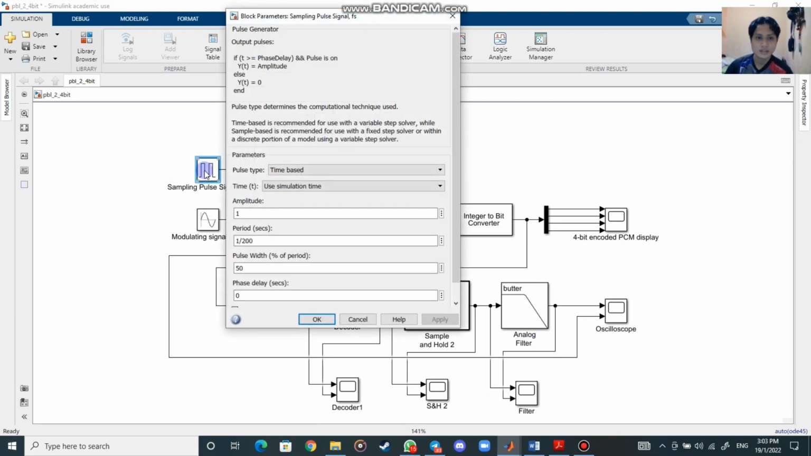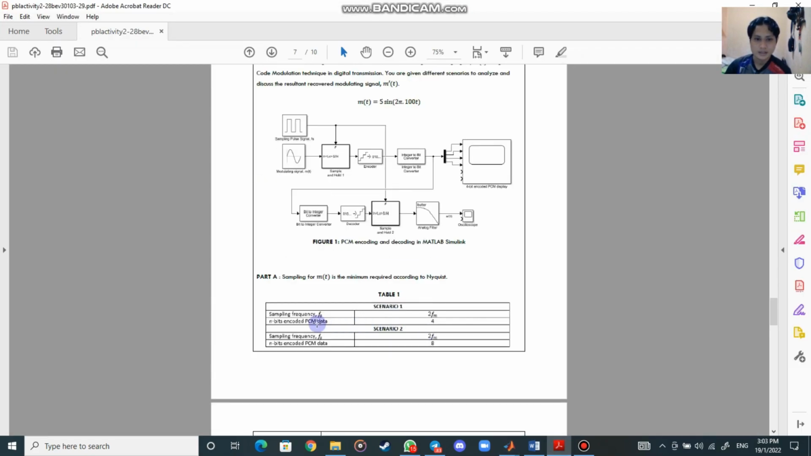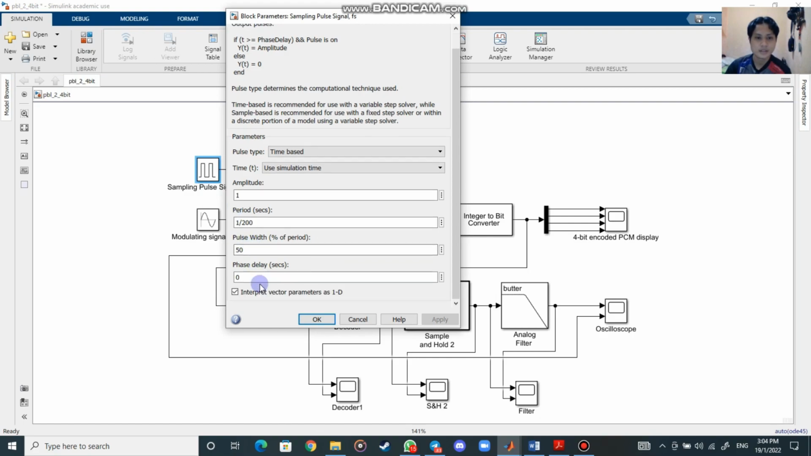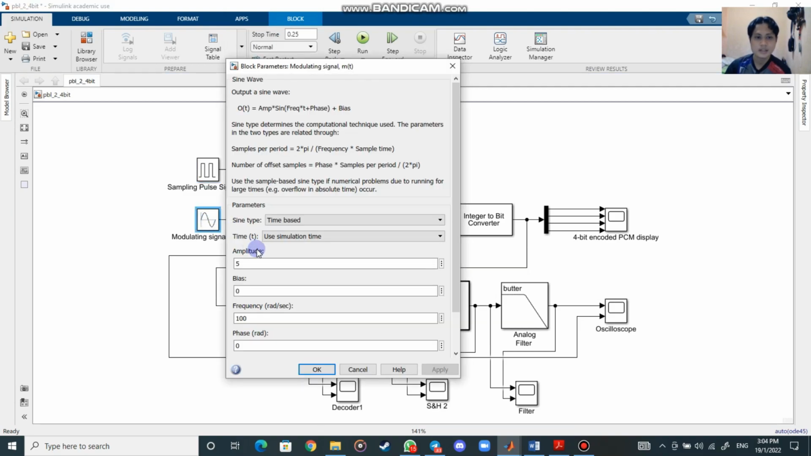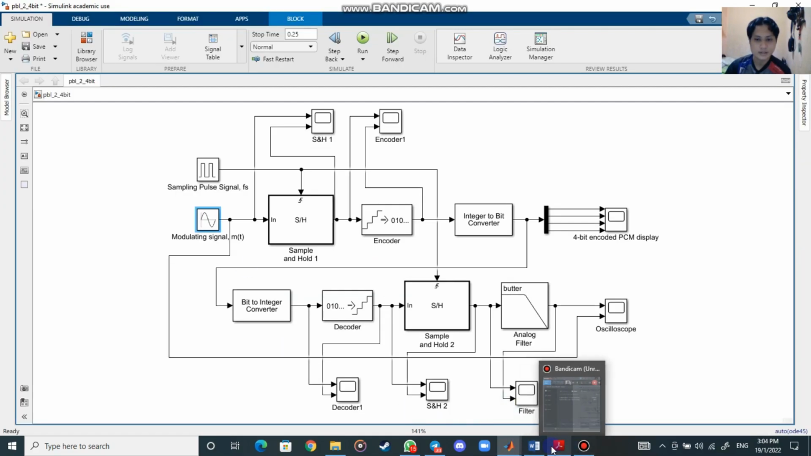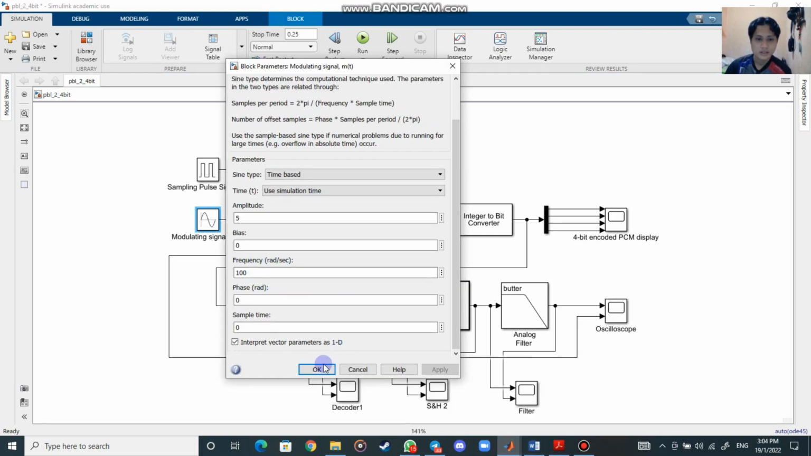The value that we need to change is only the period. The value for the period is 1 over 200. Why do I get that? Because the fs for the scenario is 2 fm. Then the pulse width is 50, the phase delay is 0, and the amplitude is 1. For the modulating signal the amplitude is 5, and the frequency is 100. That's all, and then we run.